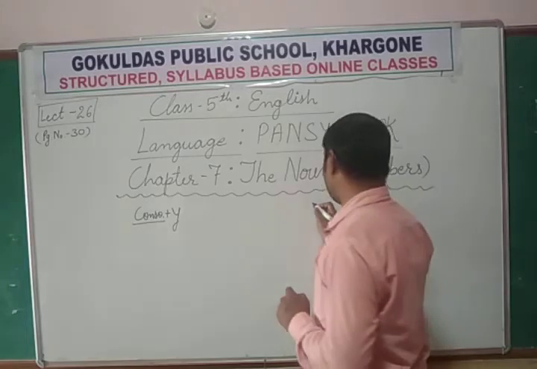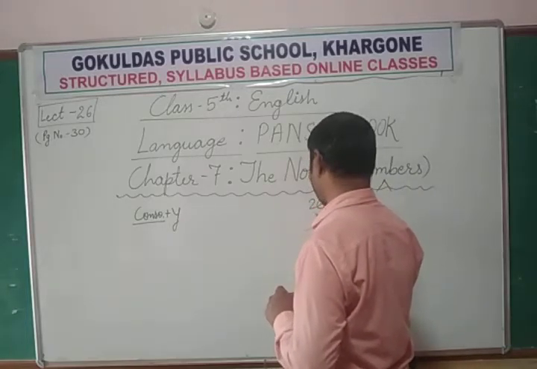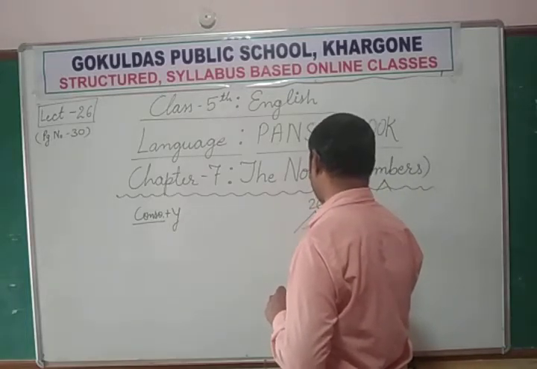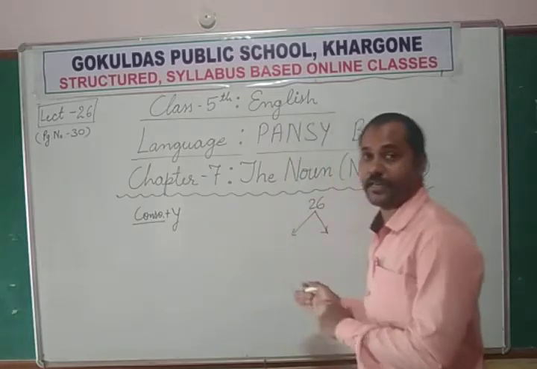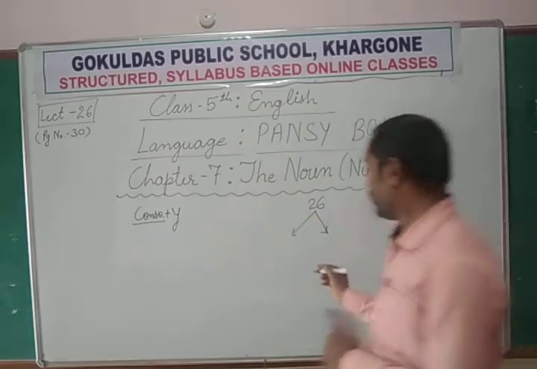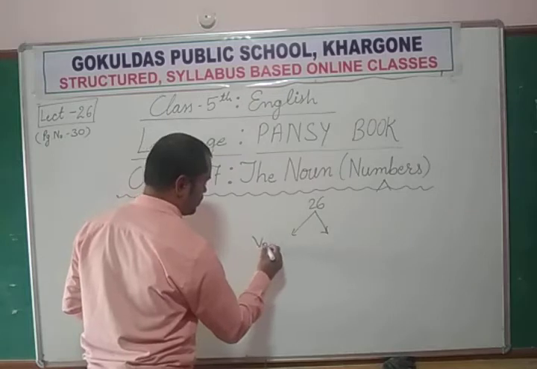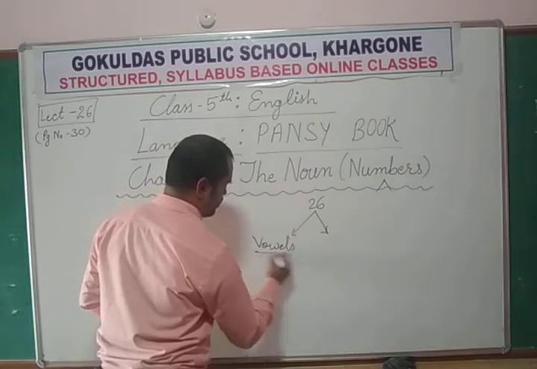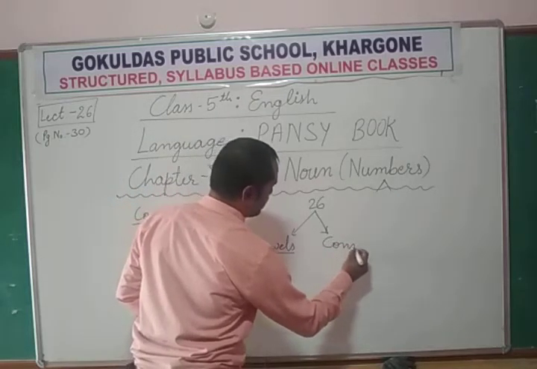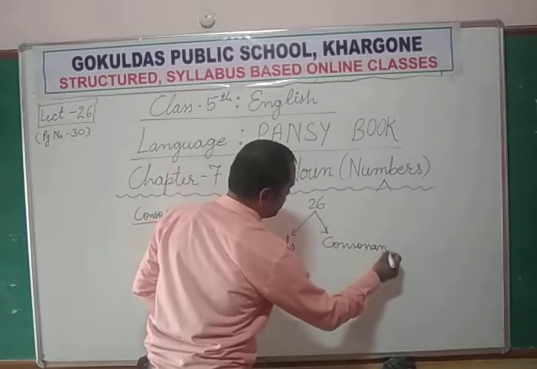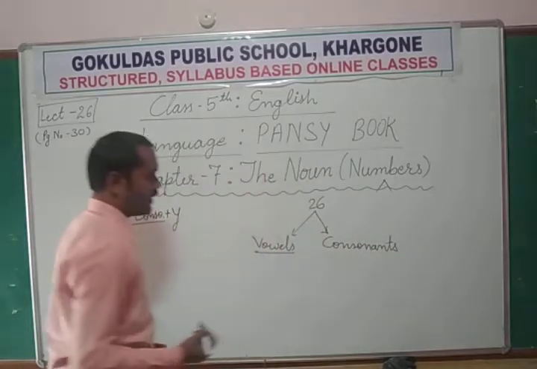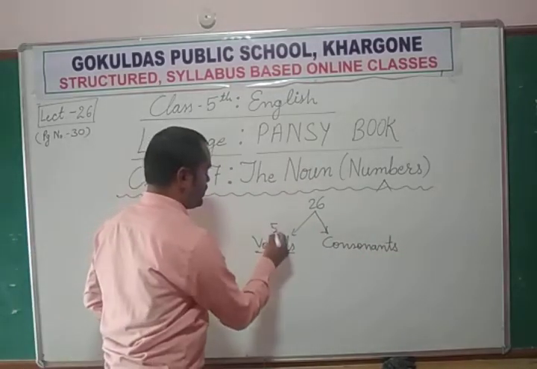Total number of letters in the English alphabet is 26. But these 26 letters are further divided into vowels and consonants. So how many vowels? 5.